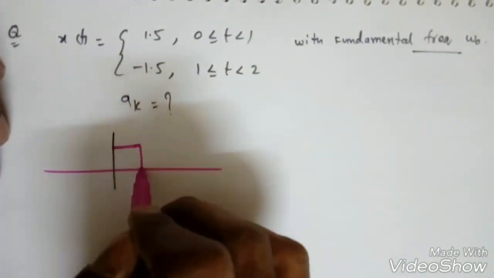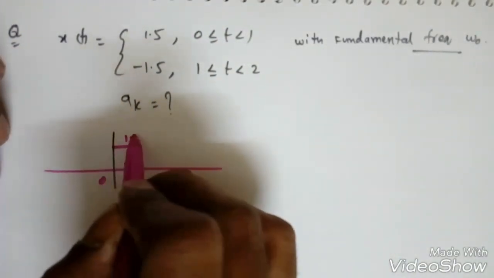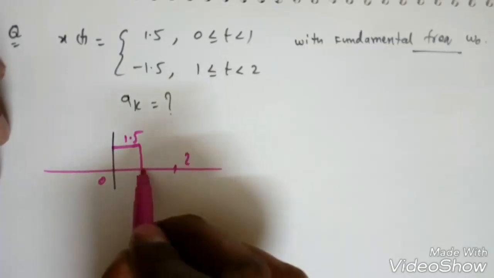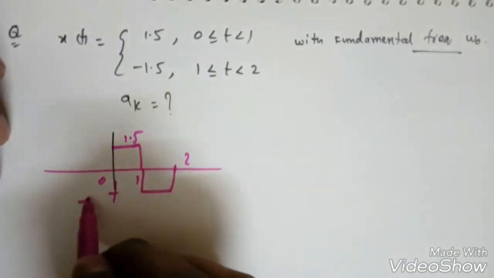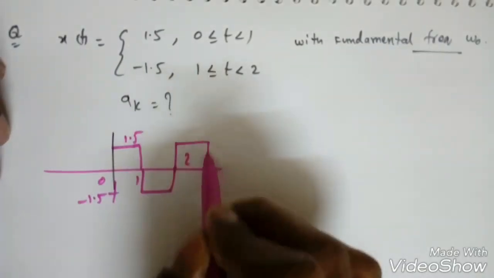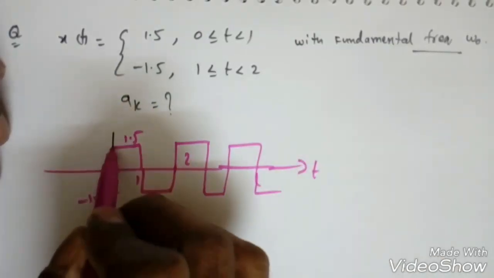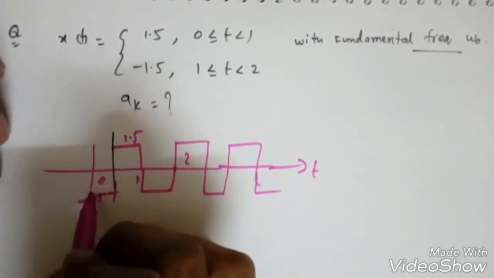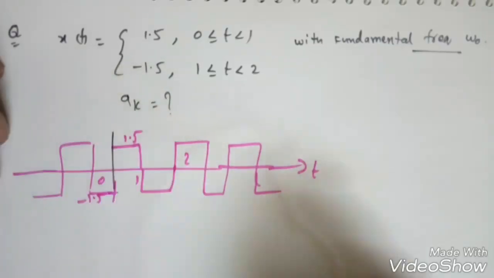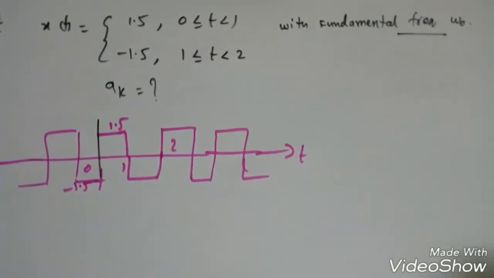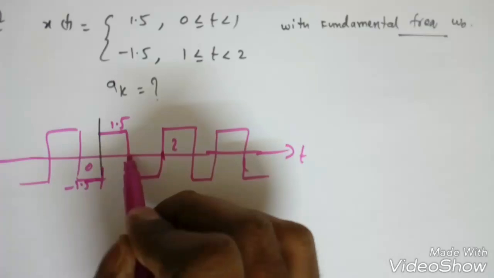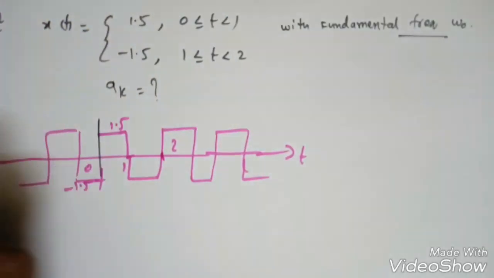From 1 to 2 it is minus 1.5, and it's a periodic signal, so it will be something like this and so on. This is t. So this is a periodic signal, and we need to find ak, the Fourier series coefficients.